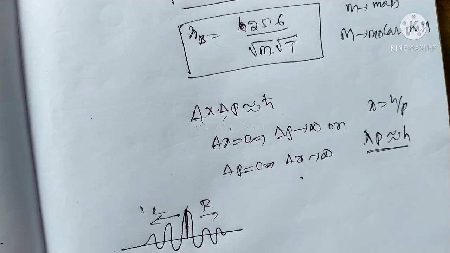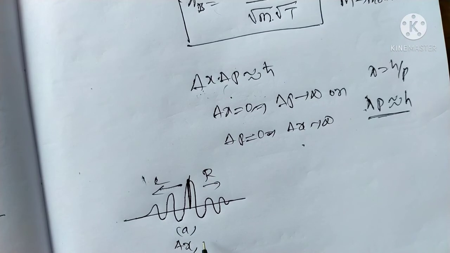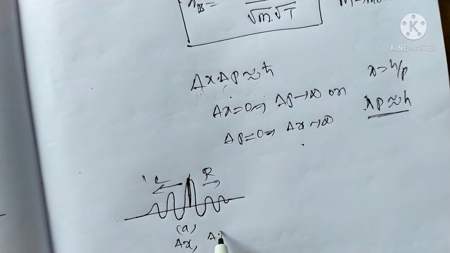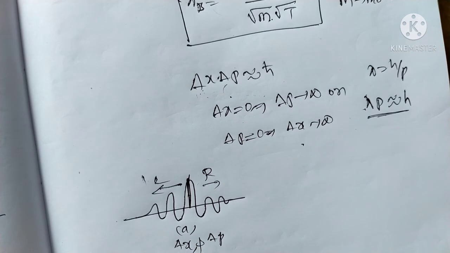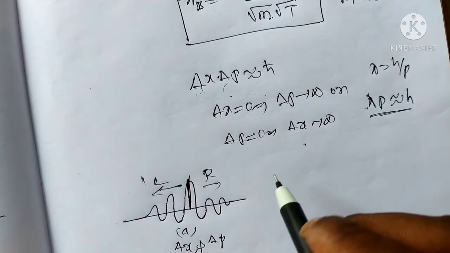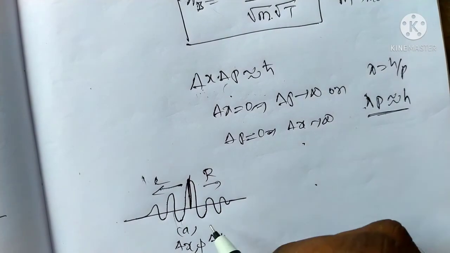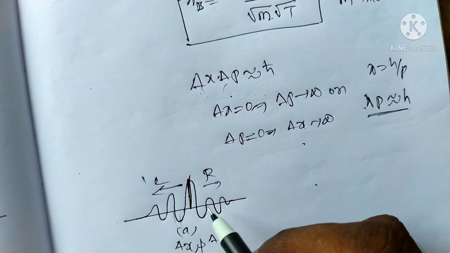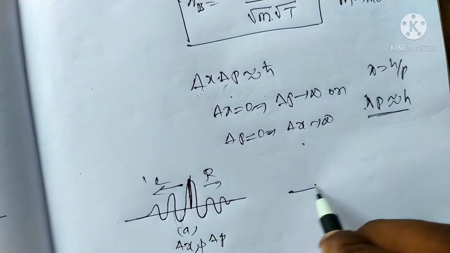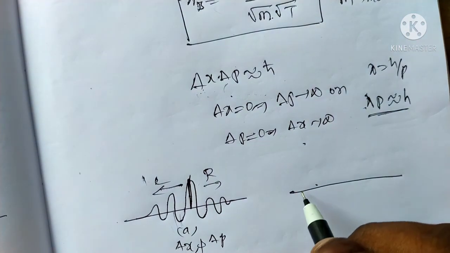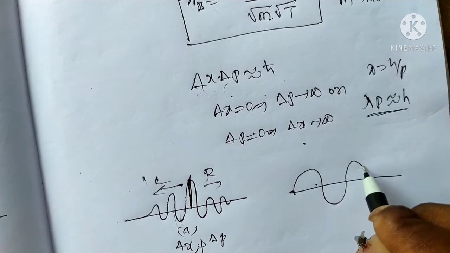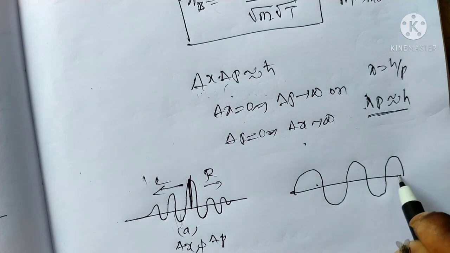Delta x, the change in position, and delta p can be associated with wave nature. This figure is according to the Heisenberg uncertainty principle, in terms of this equation and in terms of de Broglie.